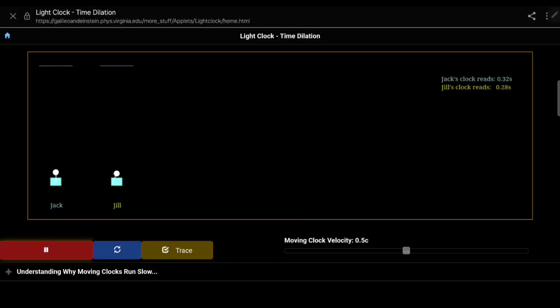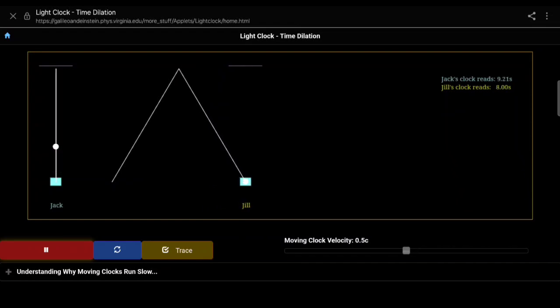See, for Jack, he has to traverse more time. Look, the time has now slowed down. For the same distance, Jill's clock reads 8 seconds, whereas Jack's clock reads 9.21 seconds. See, earlier it was 8 seconds for both, but now for Jill, who is moving with velocity half of the speed of light, the time has slowed down.